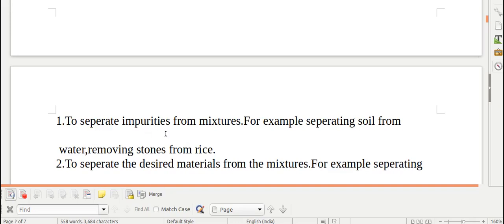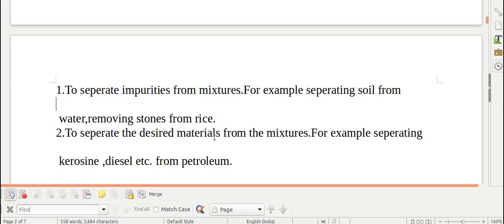To separate mixtures, first reason is to separate impurities from the mixtures. For example, separating soil from the water, removing stones from the rice. You have always seen at home your mother removing the stones from the rice. Why? To get the pure rice so that she can cook and prepare it for you.